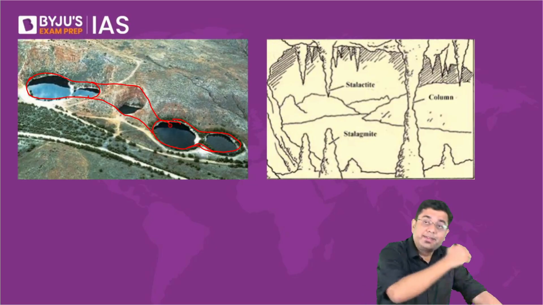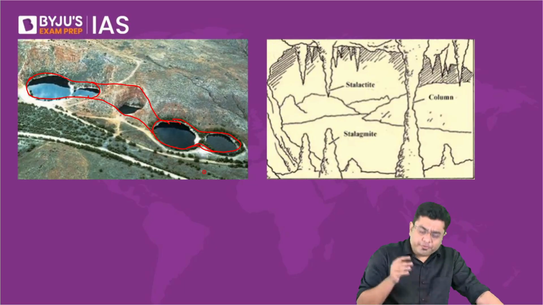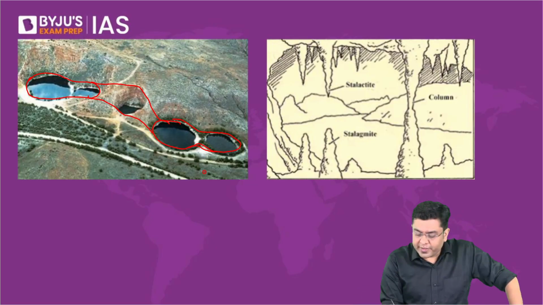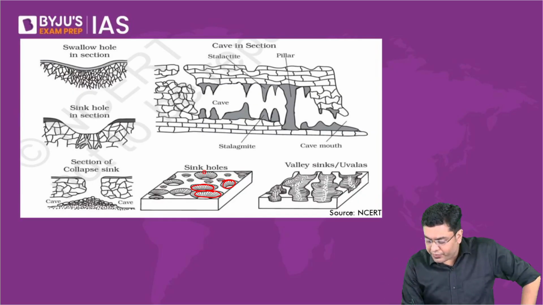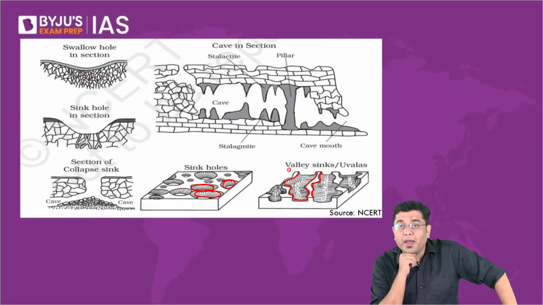All this creates a very large valley-like sink, what is referred to as an uvala. Uvalas are nothing but a combination of many such sinkholes taken together. That is why it is referred to as a valley sink or an uvala.